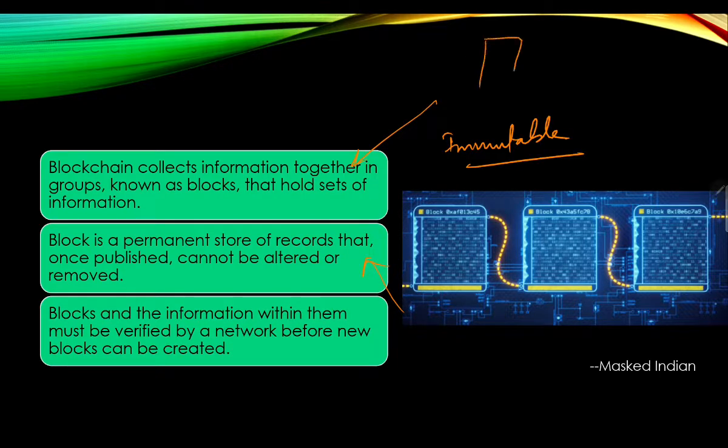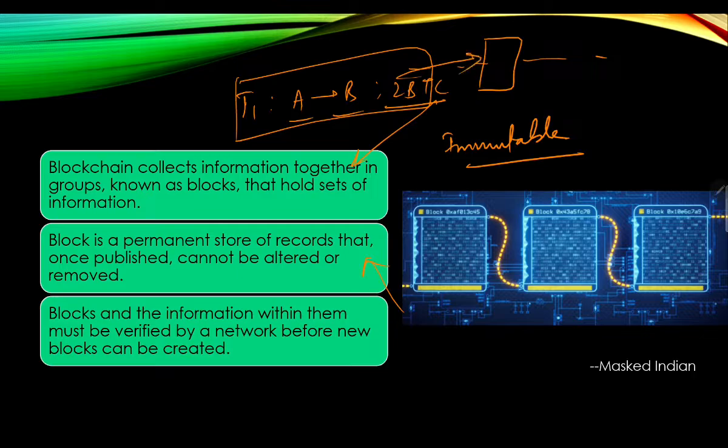It means that once a block is added to the blockchain network, you cannot go and tamper with this block or the transactions once made in it. Let's say this is person A, and transaction T1 says person A has sent person B 2 BTC, 2 Bitcoin. And this transaction is included in the long-term consensus chain. We will see this term later, but let's say this is part of the blockchain and part of the valid block.